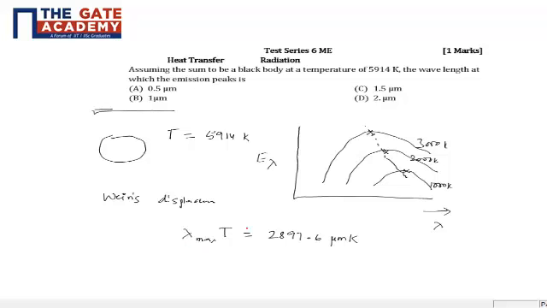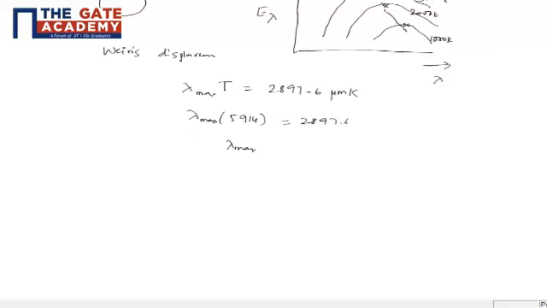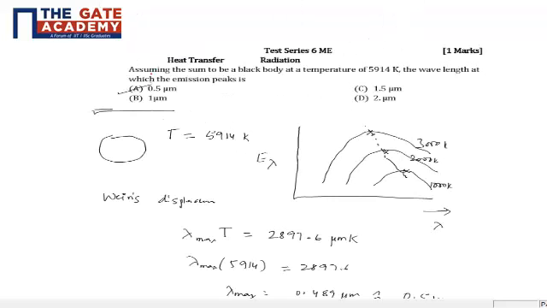So that is precisely the problem. The temperature is of the sun, and lambda max is something which we need to find out. Temperature is given as 5914. So this is 2897.6 divided by 5914, and if you use a calculator, this is 0.489 micrometer. So roughly it's 0.5 micrometer. Looking at the options, option A is the correct answer.